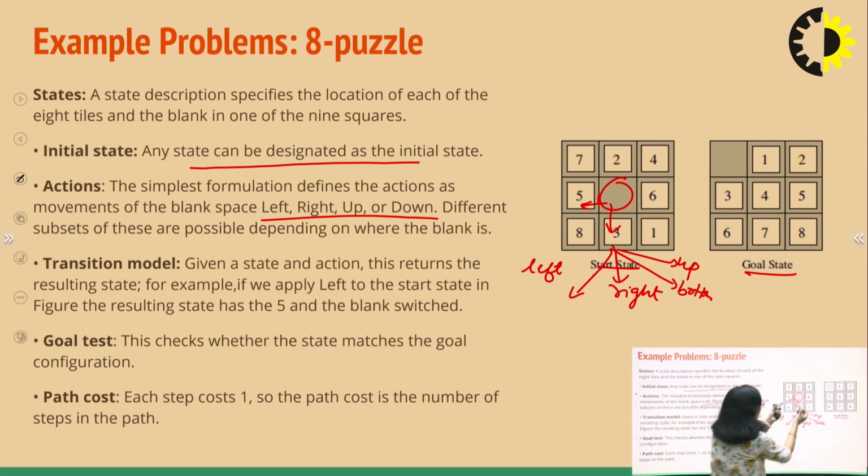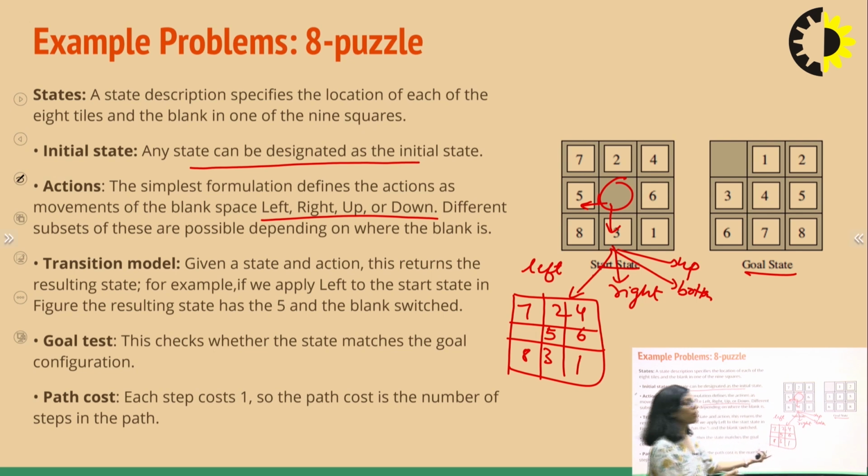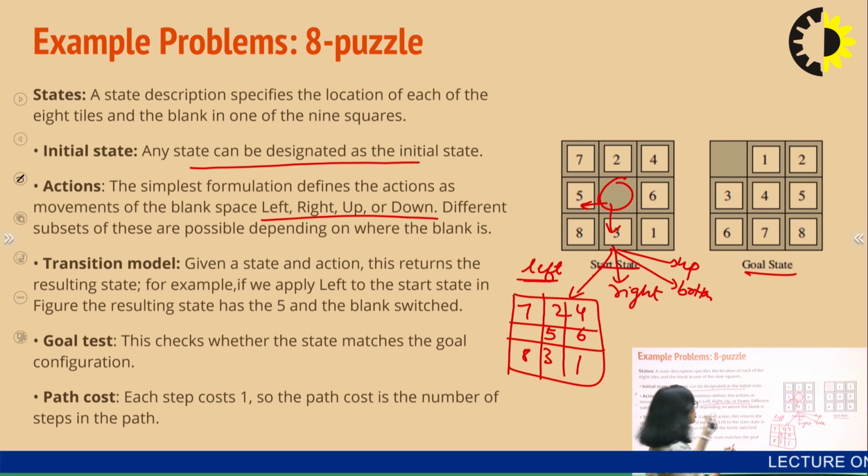So, for example, if I move this blank tile to the left, what will be your result? If I move this blank tile to the left, the result will be 5. Now, this will be blank. 7, 2, 4, 6, 8, rest will remain same. So, this is your new state and this is your transition model. After I applied a left action on this state, I get a new state, and this result is depicted by your transition model.